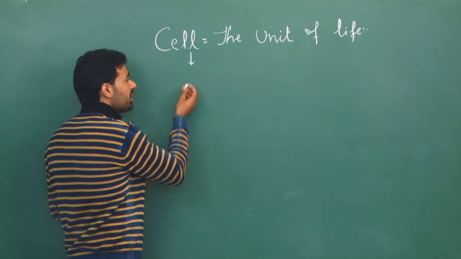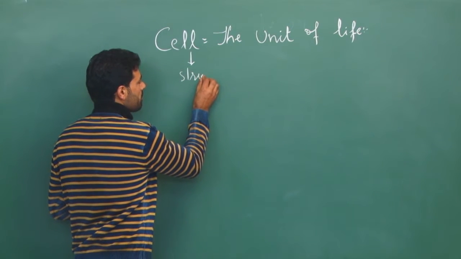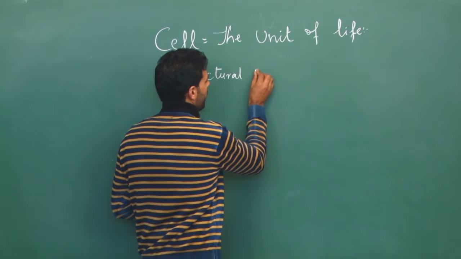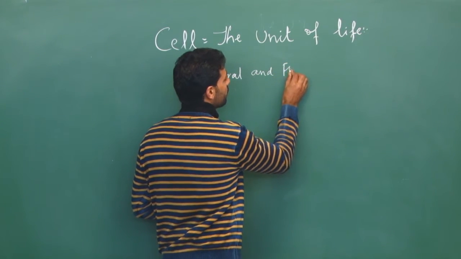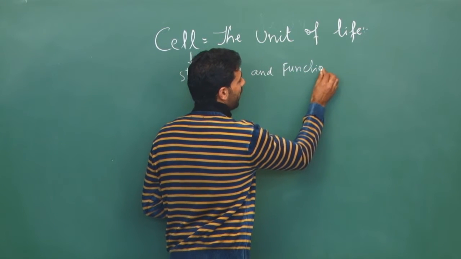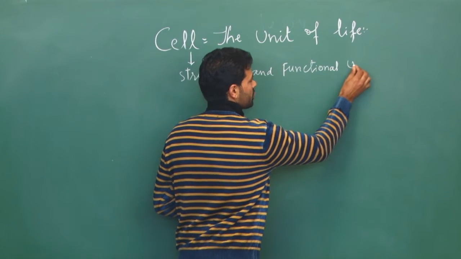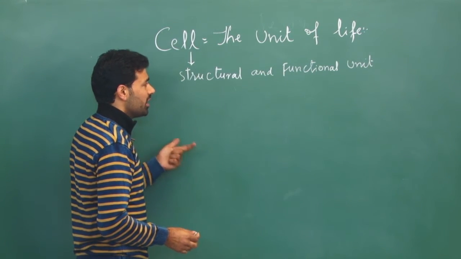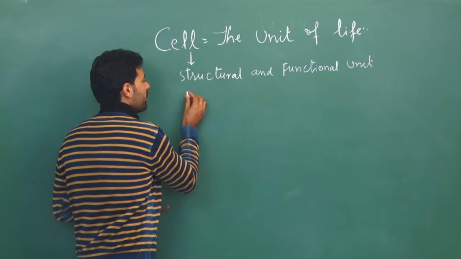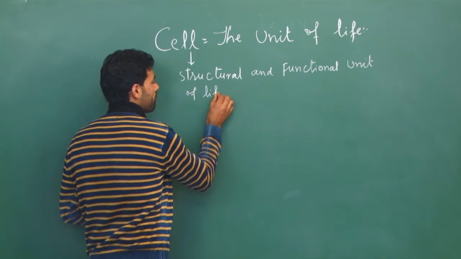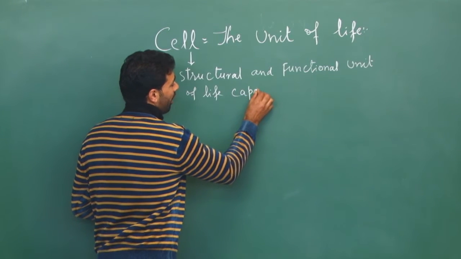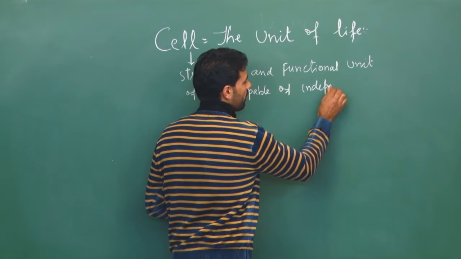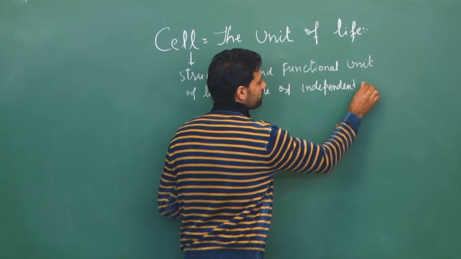So by definition, cell is the structural and functional unit of life. The smallest structure in which life can exist is a cell. So cell is the structural and functional unit of life, capable of independent existence.